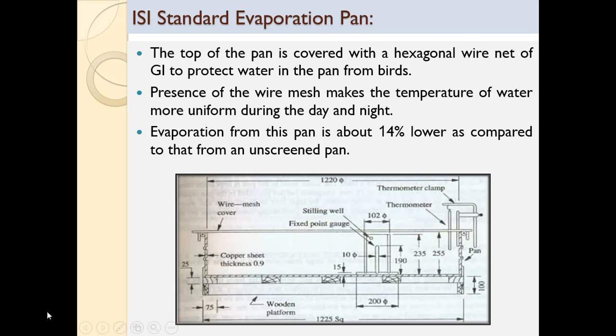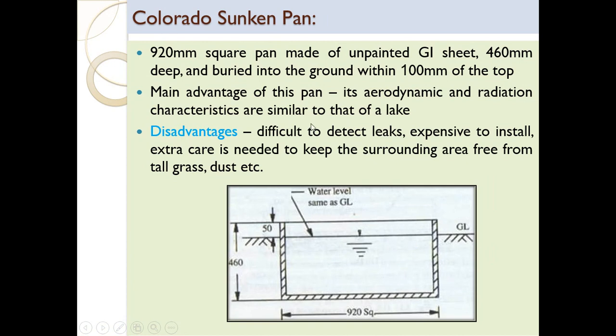It's very simple. Most of the time a short note is asked on this modified Class A pan or ISI standard pan. Now next is the Colorado sunken pan. The Class A pan and ISI standard pan are provided on the ground surface. In case of the Colorado sunken pan, as its name says, it is sunken into the ground.